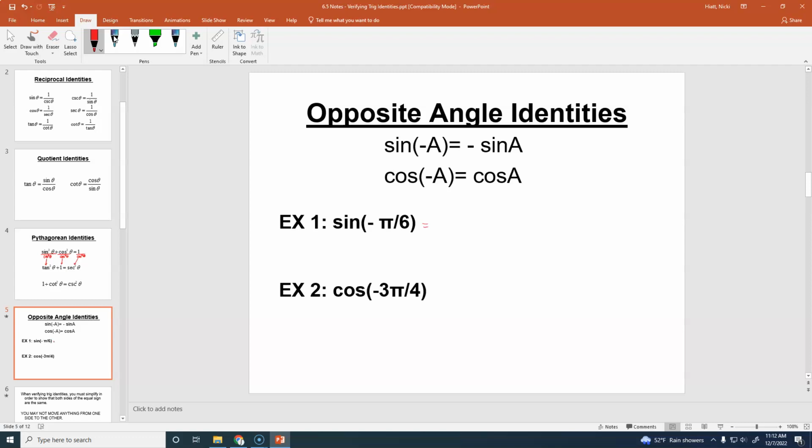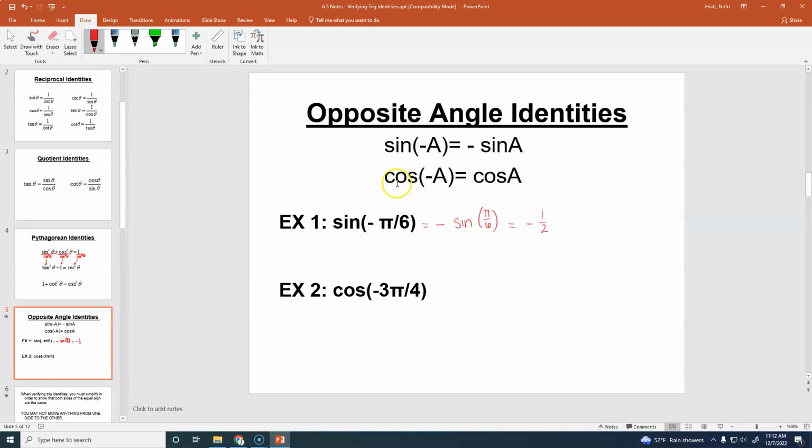Now, unit circle wise, I could just go backwards on the unit circle. This is just sort of a different approach. So if I've got sine of negative pi over 6, it's going to be equal to negative sine of pi over 6. And on my unit circle, sine of pi over 6, what is it? 1/2. Okay.